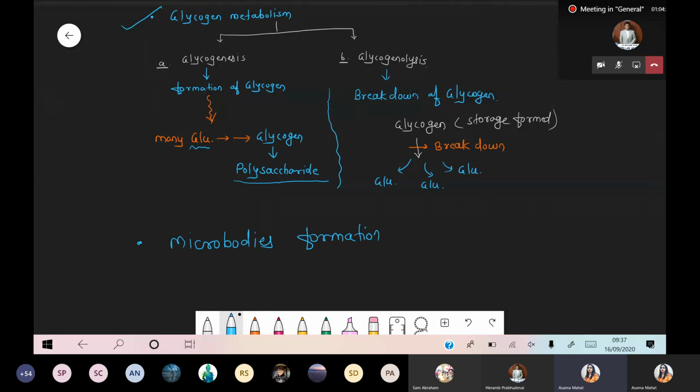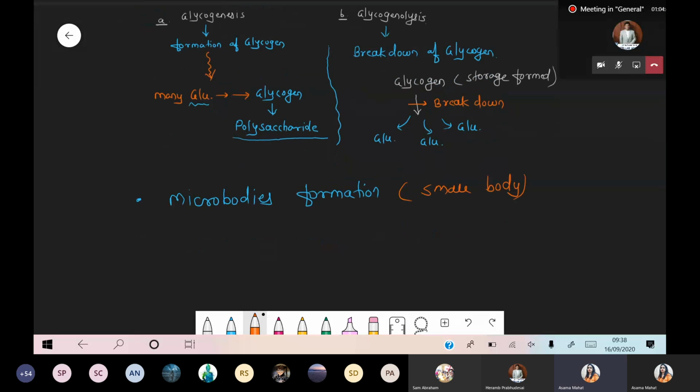हम इसको आगे देखेंगे. Microbodies means nothing but a small body formation, and under this point we'll discuss in detail one microbody, that is spirosomes.